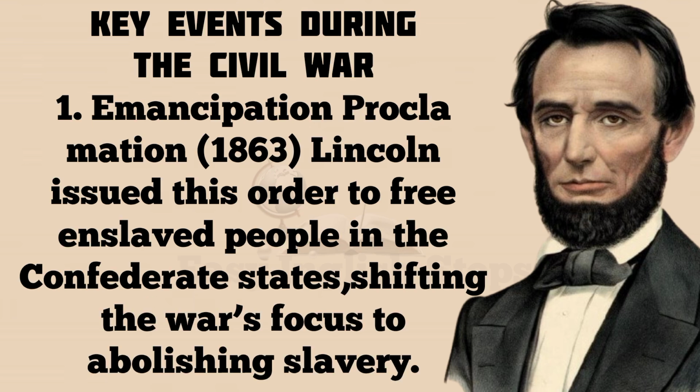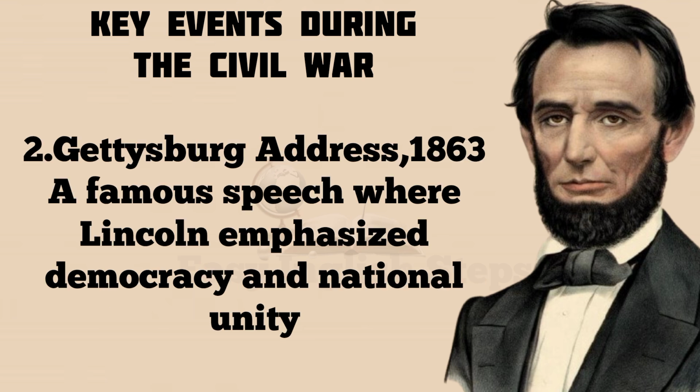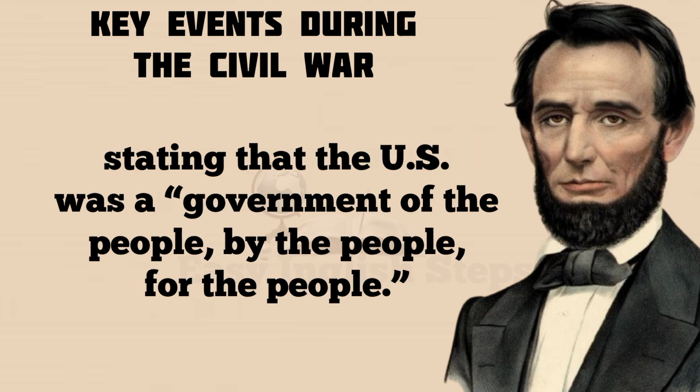Key events during the Civil War. 1. Emancipation Proclamation, 1863. Lincoln issued this order to free enslaved people in the Confederate States, shifting the war's focus to abolishing slavery. 2. Gettysburg Address, 1863. A famous speech where Lincoln emphasized democracy and national unity, stating that the U.S. was a government of the people, by the people, for the people.